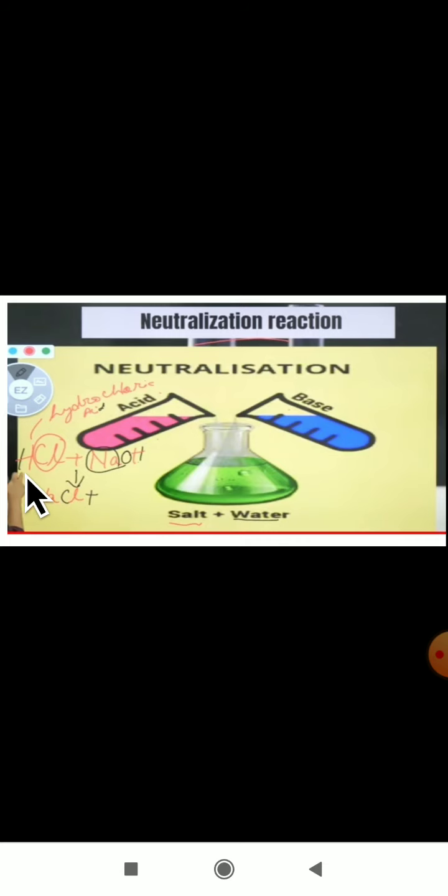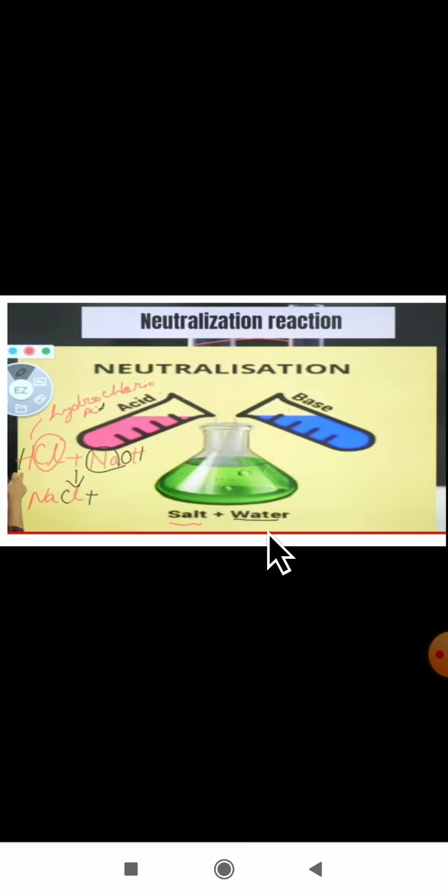One H is left and here OH is left. One hydrogen is here and one hydrogen there, hydrogen plus hydrogen becomes H2, and only one oxygen is left. So H2O stands for what?